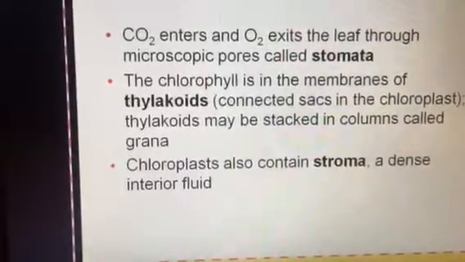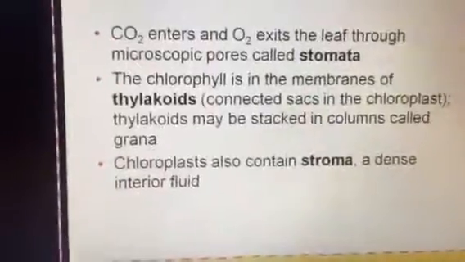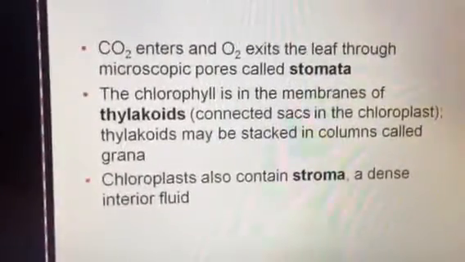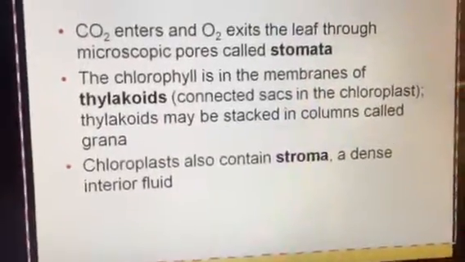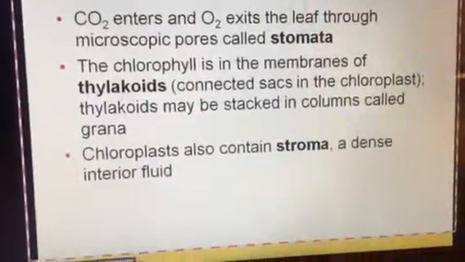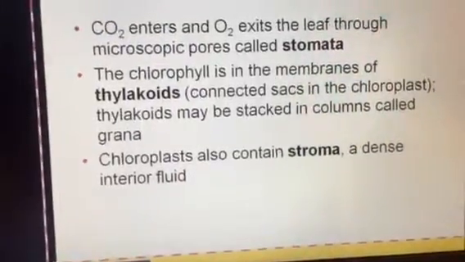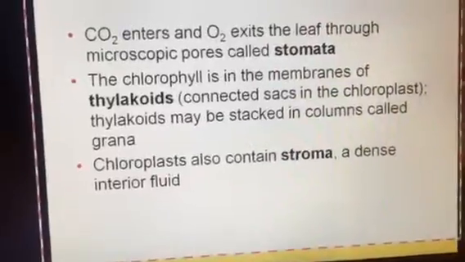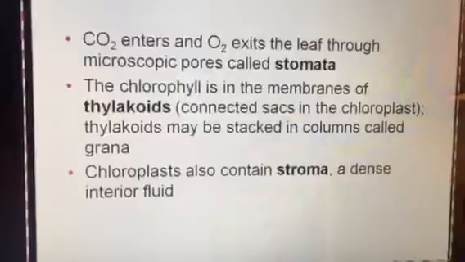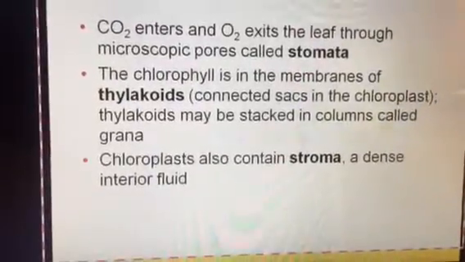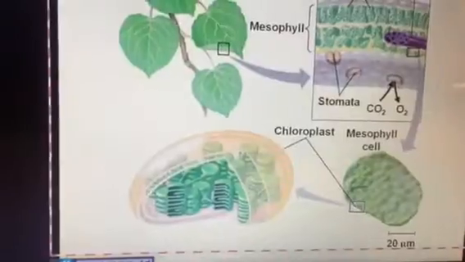When we look at the way a chloroplast is put together, which we will in just a minute, there is an inner membrane. It's not all folded up like we see in mitochondria, but it definitely has a structure to it, and each of those membranes is referred to as a thylakoid or a thylakoid membrane. There's also a liquid portion to the chloroplast. It's referred to as the stroma. And so certain reactions with photosynthesis occur in the thylakoids, and certain reactions occur within the stroma.